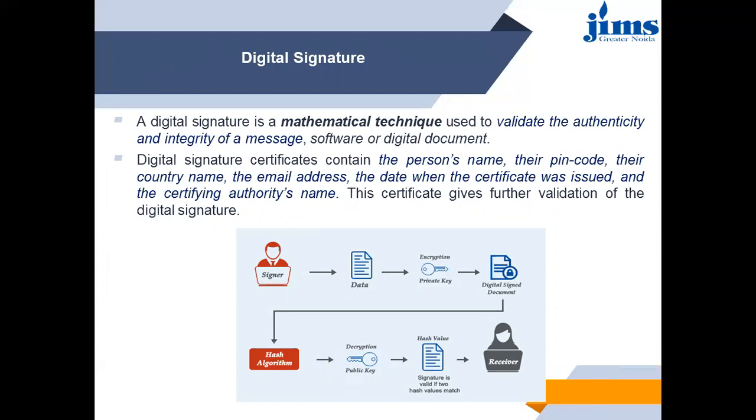So a digital signature certificate contains the person's name, their PIN code, their country name and email address, the date when the certificate was issued, and the certifying authority's name. This certificate gives further validation of the digital signature. A very good example of digital signature is the Aadhaar card.